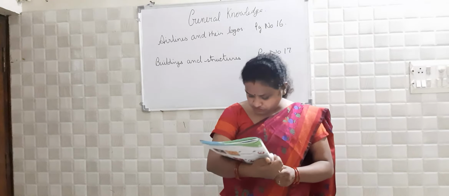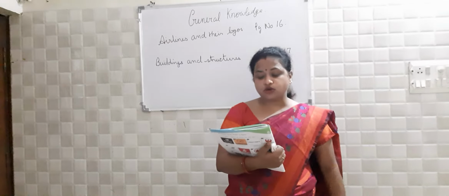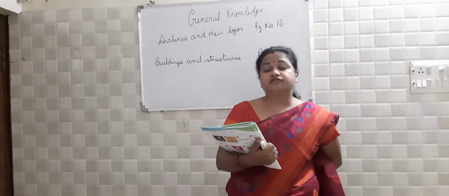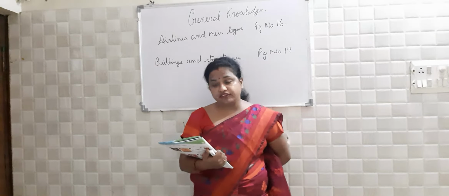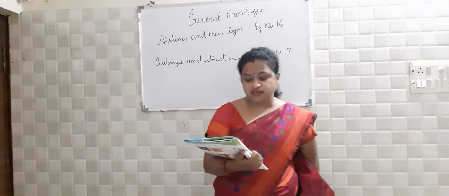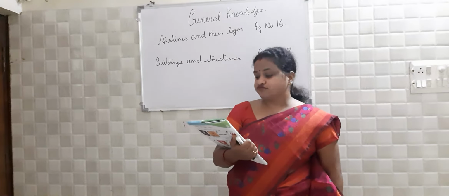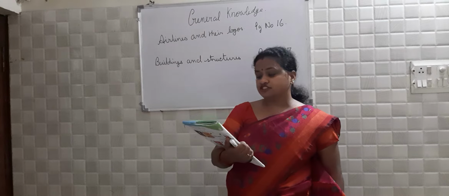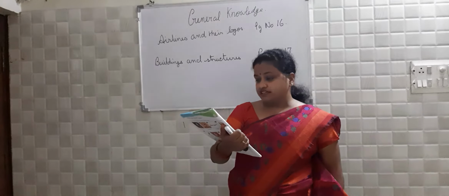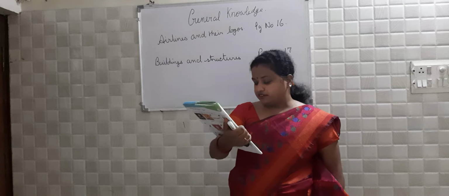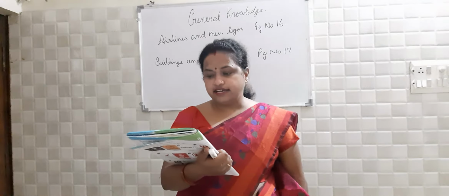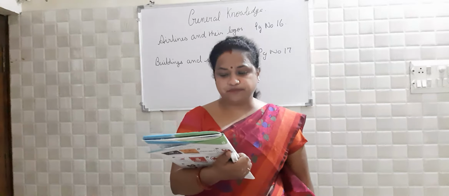You can see on page number 17, the bridge of sand and rock between India and Sri Lanka. There is one bridge in between India and Sri Lanka, and the bridge's name is Adam's Bridge. Next is a shell-like structure in Sydney, Australia, which is built along the river. What is the name? You can see the figure: Sydney Opera House. It is in the form of a shell and it is famous in Australia.